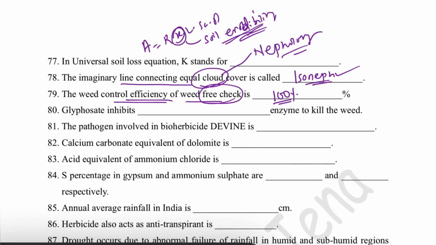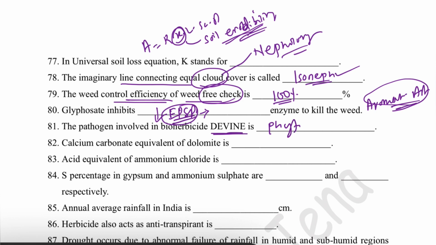Then glyphosate inhibits dash enzyme to kill the weed. The EPSP enzyme. It inhibits the EPSP enzyme, which is responsible for the production of aromatic amino acids. This EPSP pathway is the main production pathway of aromatic amino acids. So by inhibiting the EPSP enzyme, there is less production of aromatic amino acids, by which weeds get killed. Then the pathogen involved in bioherbicide DeVine is Phytophthora palmivora.